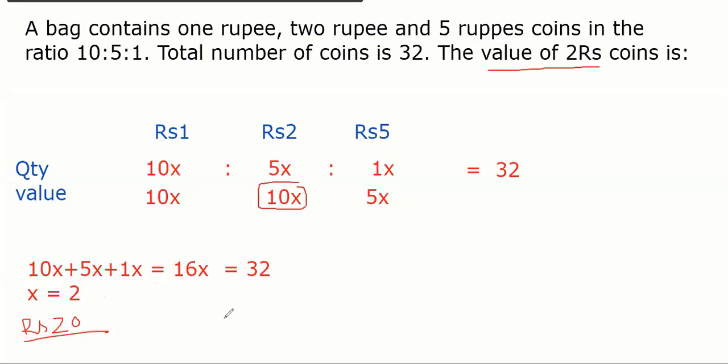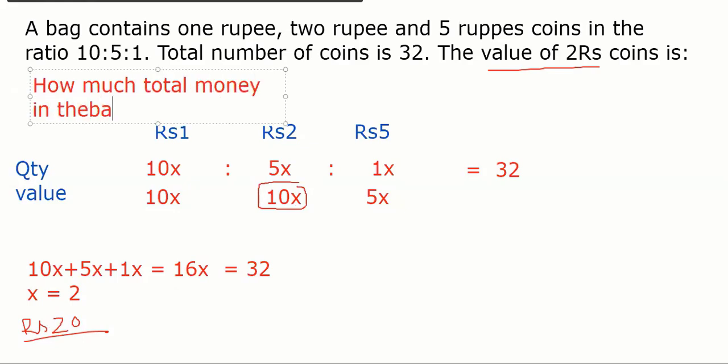Now tell me, everybody, Dhanya, how much total money is in the bag? Dhanya, explain to everybody.